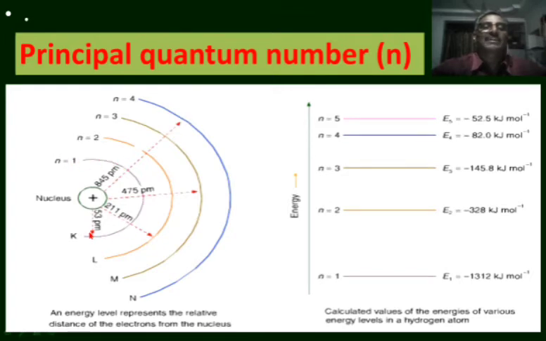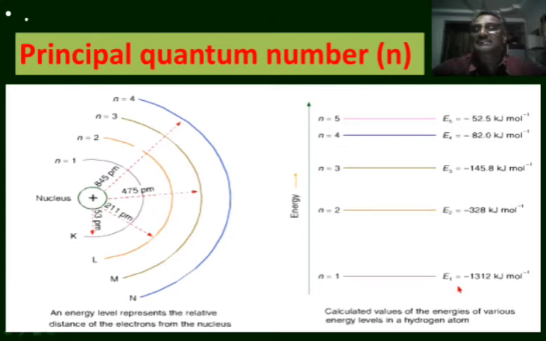Here these are not orbits, these are the shells. The electrons present in these regions, these are the spherical shells, the electron revolves in these regions in a zigzag manner, not in a circular path or in an elliptical path. Let us see the energies. The equation proposed by Bohr to calculate the energy is still valid according to this quantum mechanical model also.